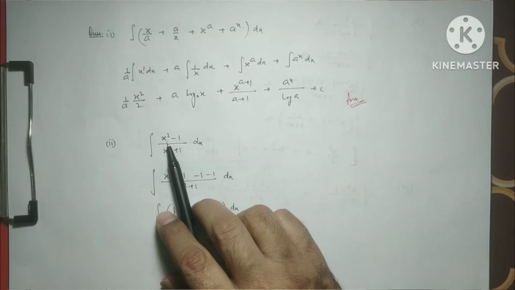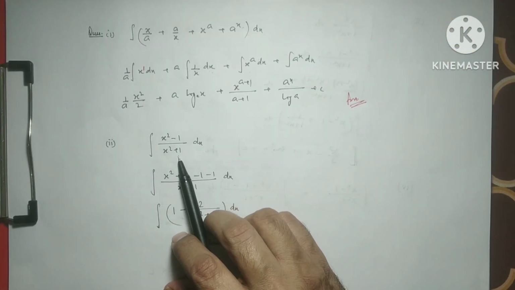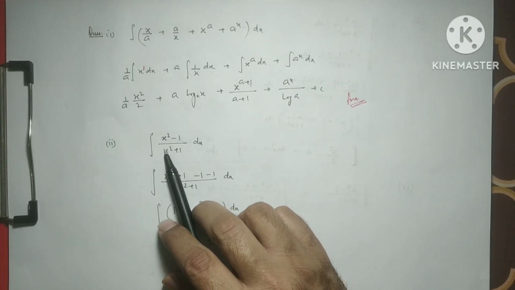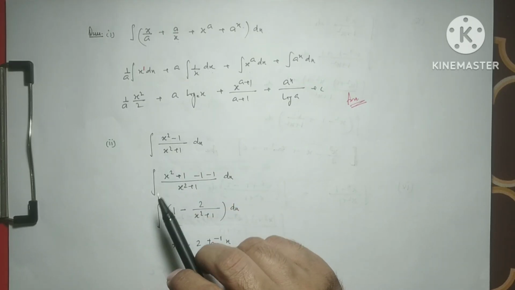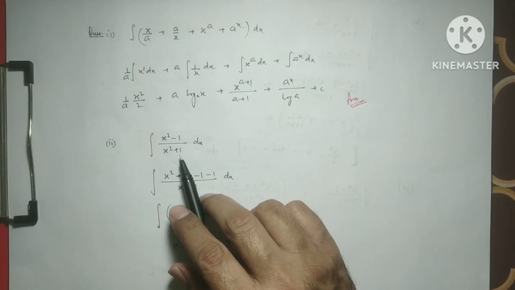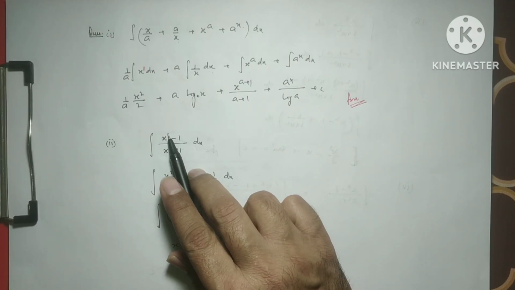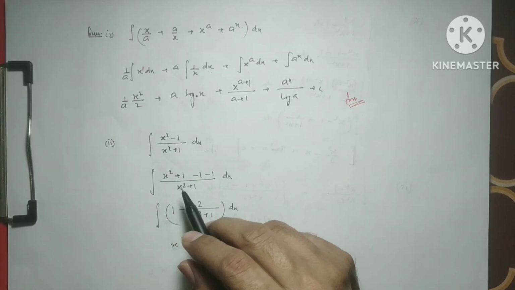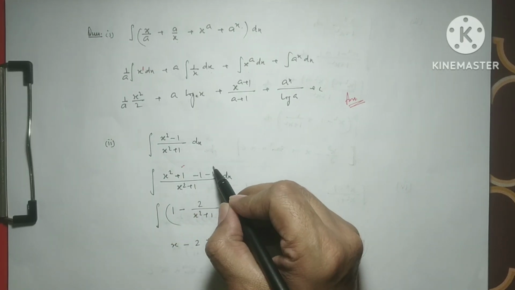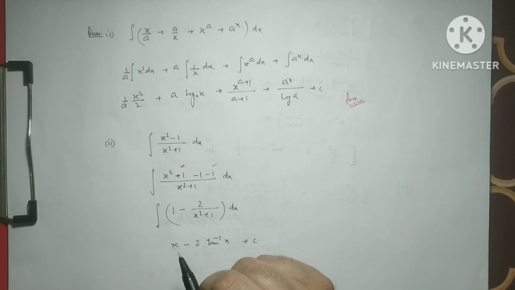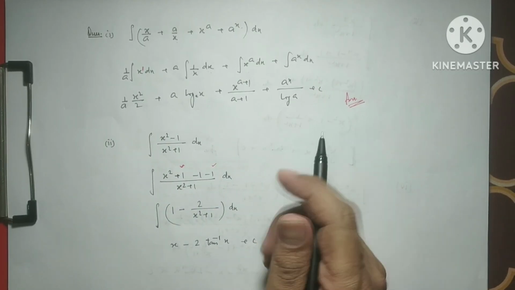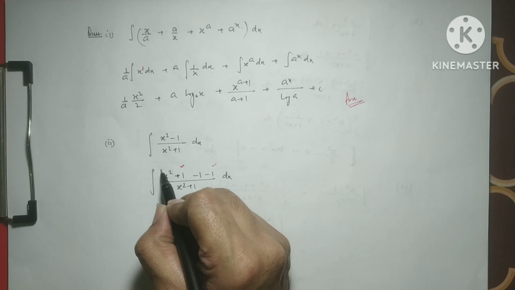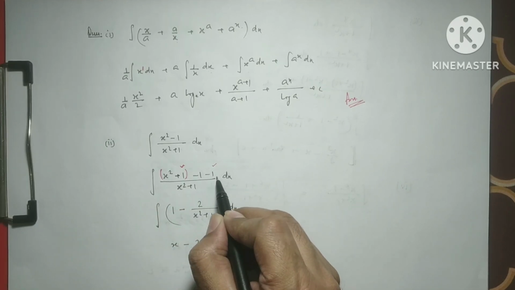What is the integration of x square minus 1 over x square plus 1? We will try to form the denominator in the numerator. For this we add plus 1, and for neutralization we subtract 1, so there is no effect on the numerator. This is x square minus 1, so this becomes x square plus 1 and this is minus 2.